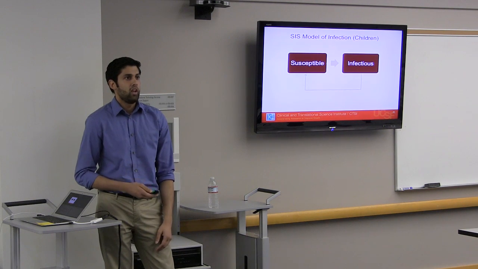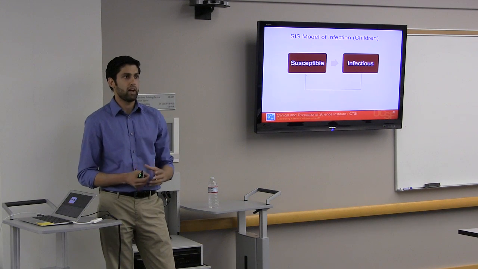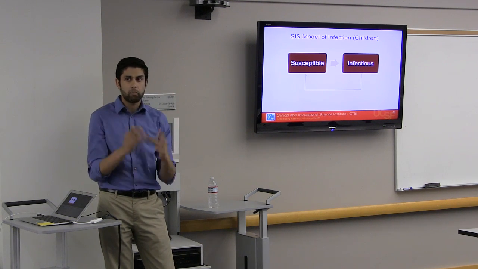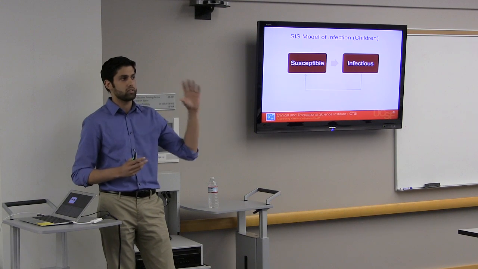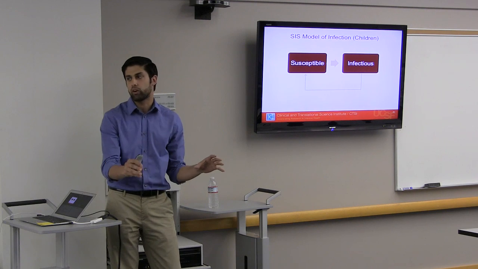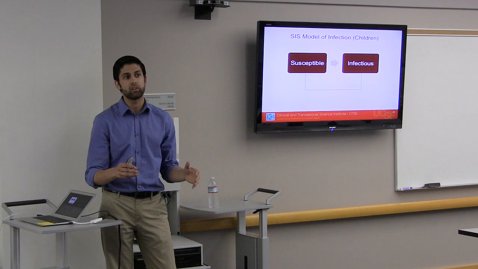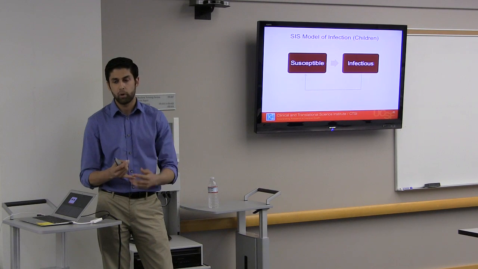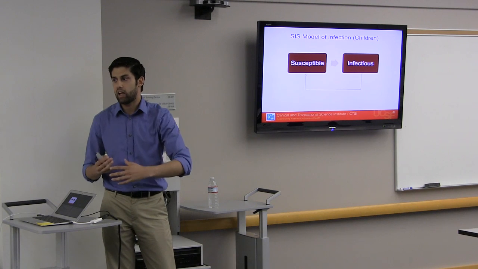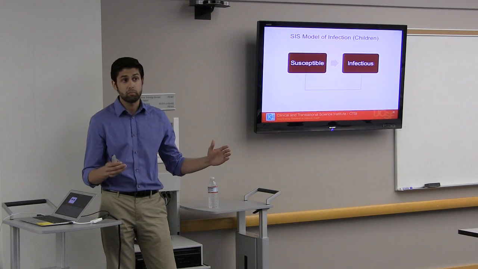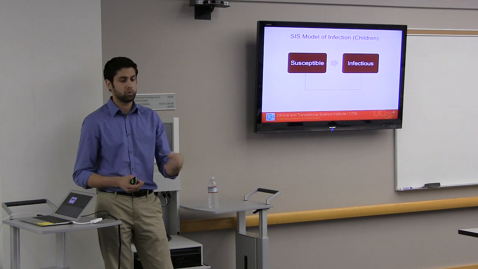Okay. So this is it. This is the world's simplest model. It starts by dividing the entire population into two compartments. You have people who are susceptible to infection, and you have people who are infected. So if you're in the community, you exist in one of those two categories. We assume that there's no people being born, no people dying. We assume that there's no infection from outside. We assume that you don't develop immunity to the disease, which is what we see in the children that we're modeling. People just get reinfected.